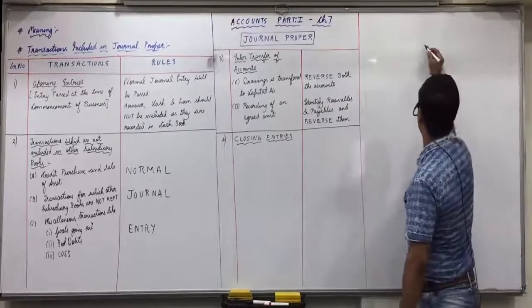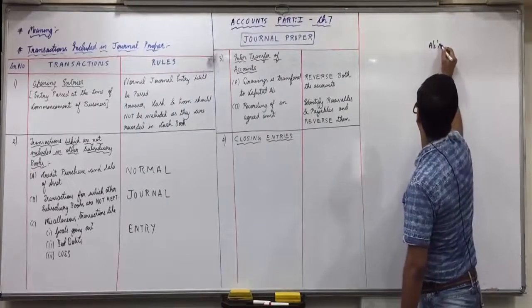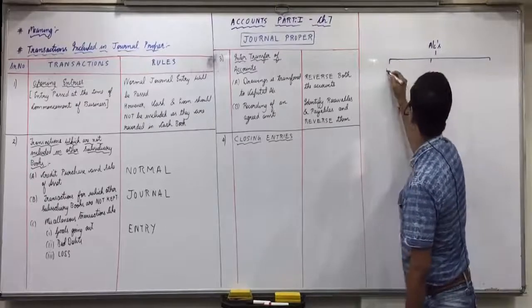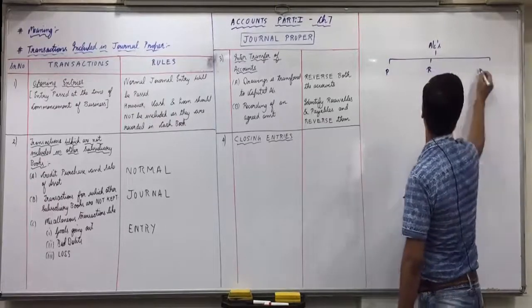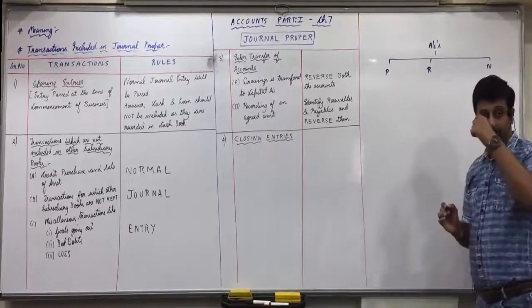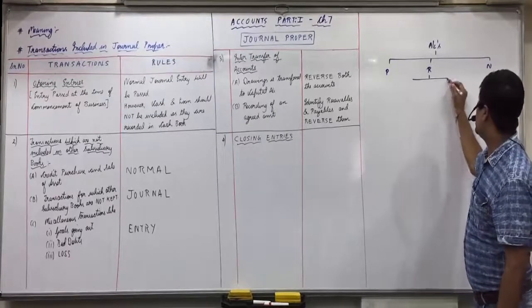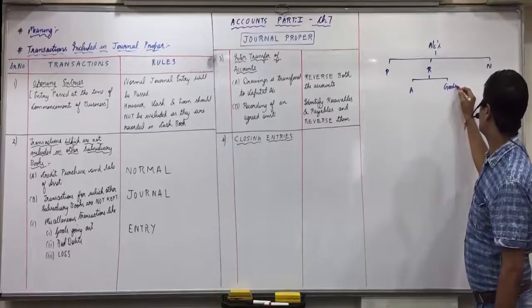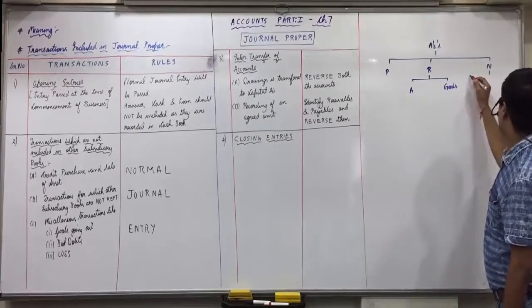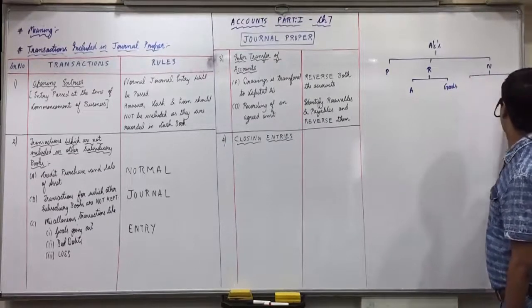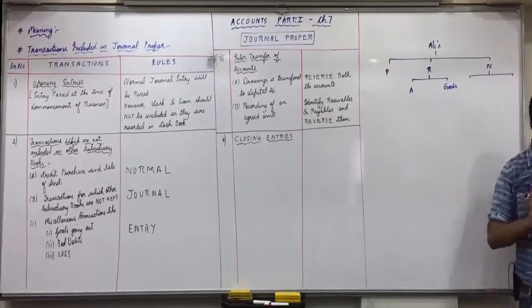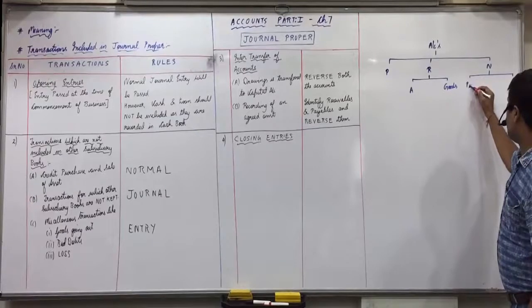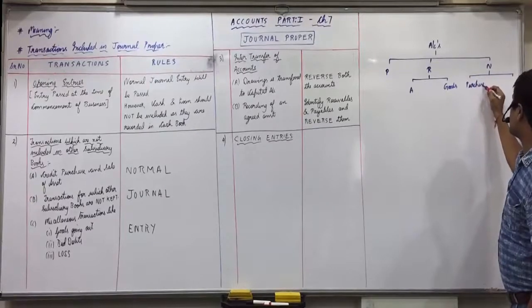Now we studied that there are three types of accounts: personal, real, nominal. Real includes assets and goods. Nominal, let us say, includes purchase expenses.